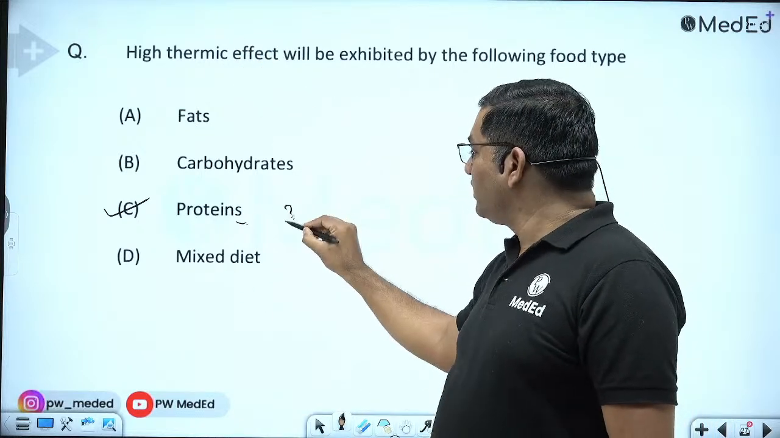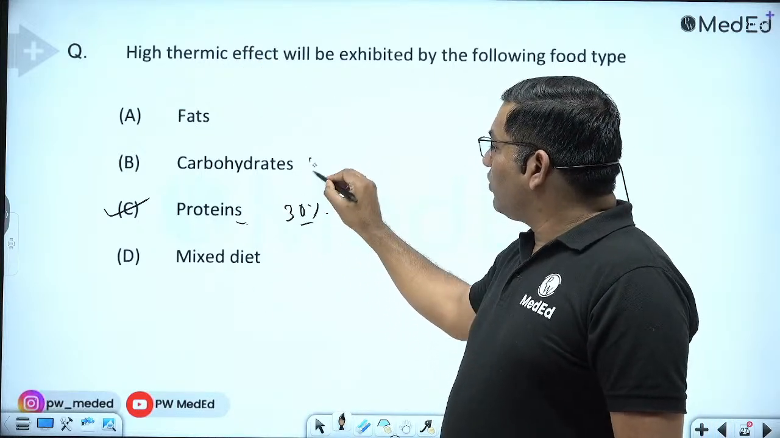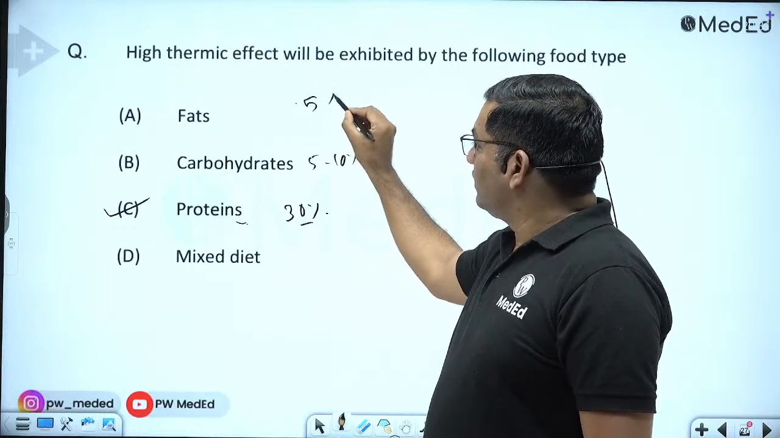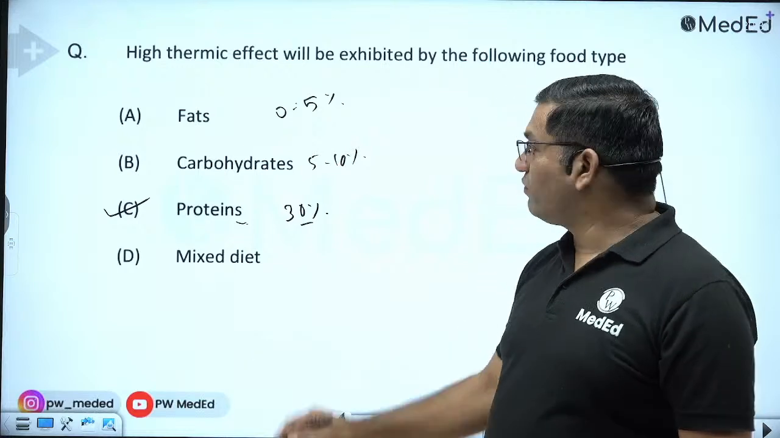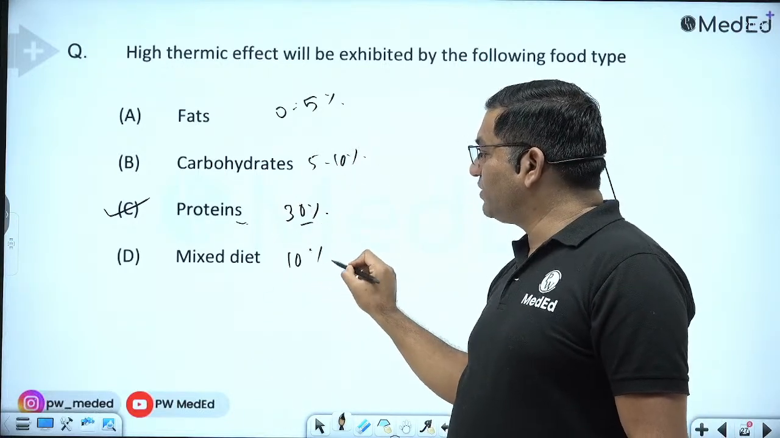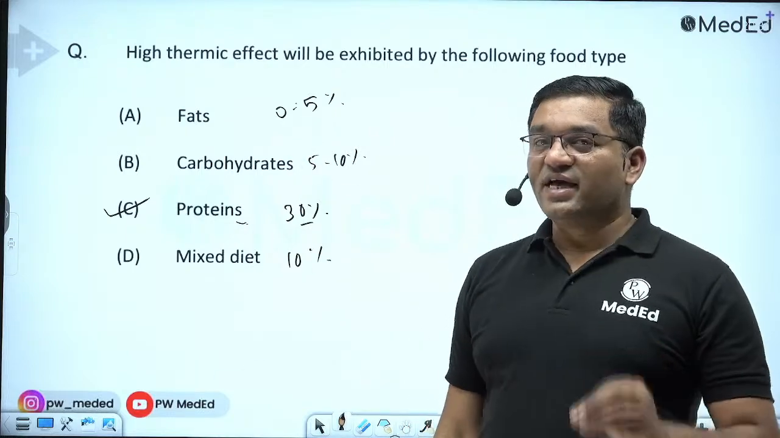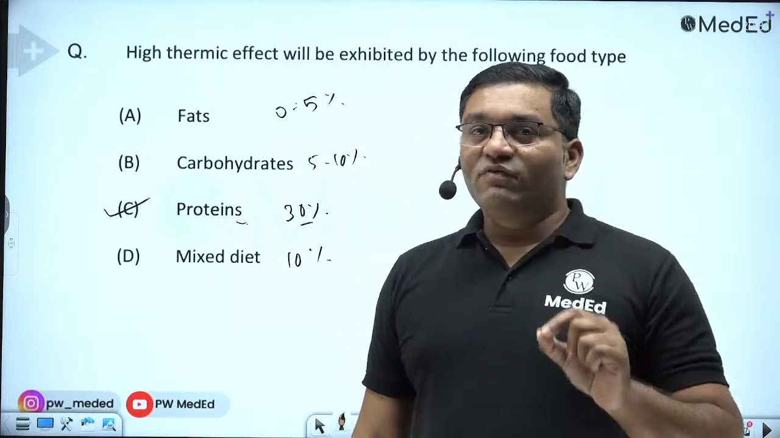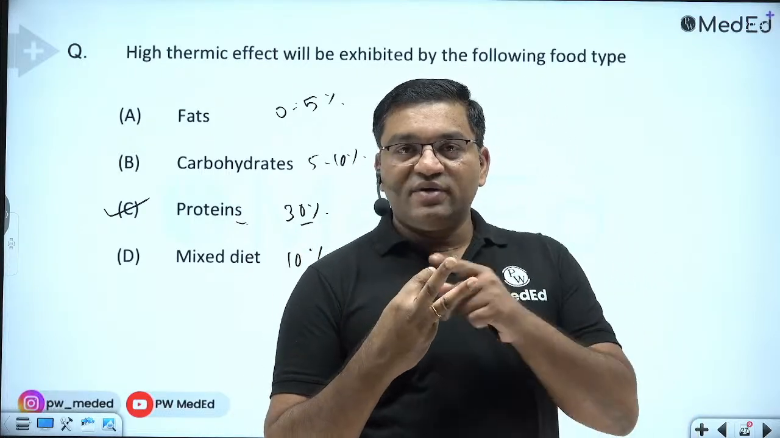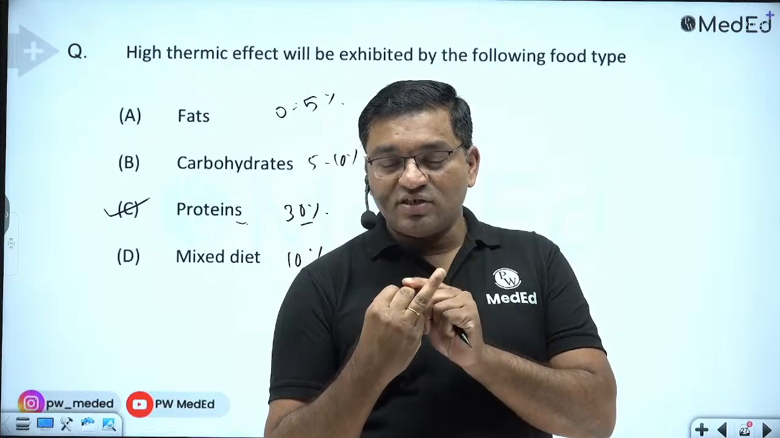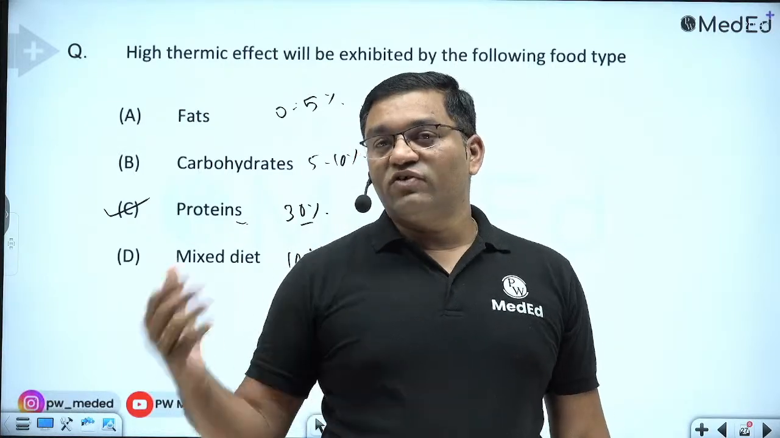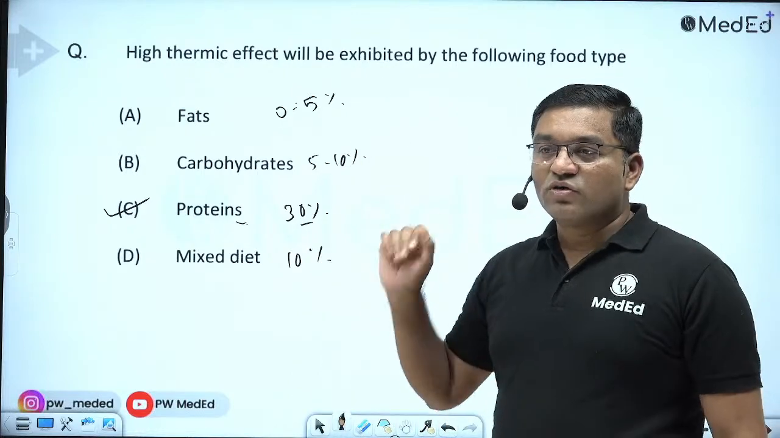It is 30% in case of protein, while for carbohydrate it is 5 to 10%, while for fat it is less than 5%, that is 0 to 5%. For a mixed diet it is 10%. So this is known as specific dynamic action. While calculating the energy requirement of an individual, three things are important. First is the BMR, basal metabolic rate. Second is the specific dynamic action of the foodstuff, and third one is the energy required for physical activity. So these are the three important points.